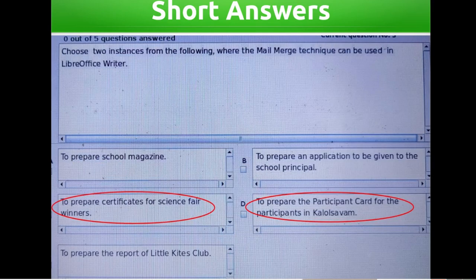Choose two instances from the following where the mail merge technique can be used in LibreOffice Writer. To prepare school magazine, to prepare an application to be given to the principal, to prepare certificates for science fair winners, to prepare the participant card for the participants in Kalolsava, to prepare the report for Little Kites Club. Answers: To prepare certificates for science fair winners, to prepare the participant card for participants in Kalolsava.